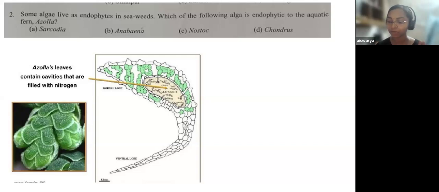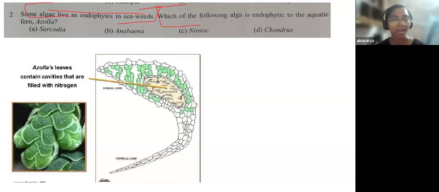Even if you ignore this part, no issue. Actually, the second part forms the main part of the question: which of the following algae is endophytic to the aquatic fern Azolla? This was just to mislead you. Even if you have ignored the first part, no issue. The question actually starts from this part. We have discussed Azolla, and also the endophytic algae inside Azolla, right? So Azolla is a water fern.